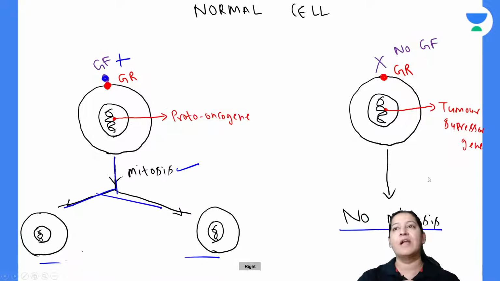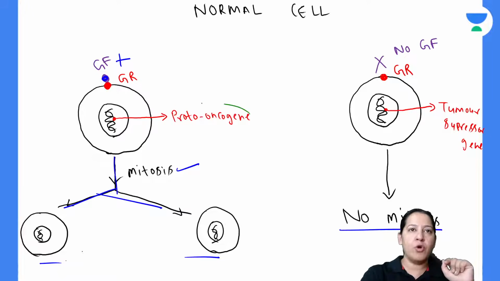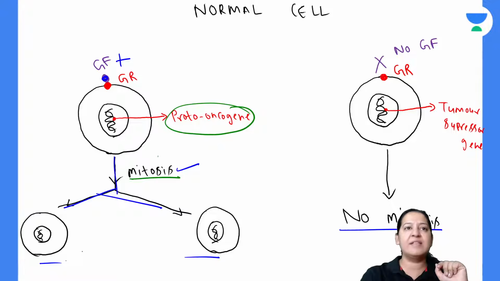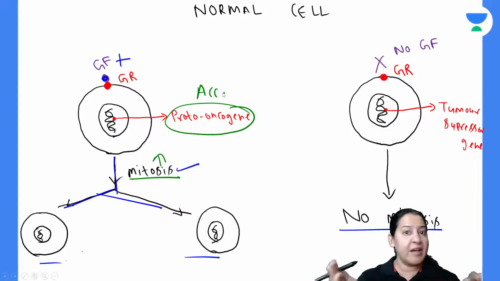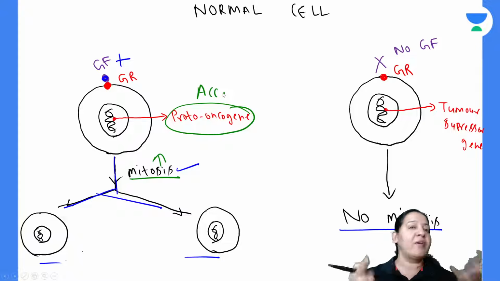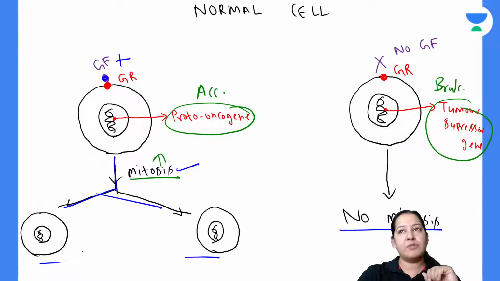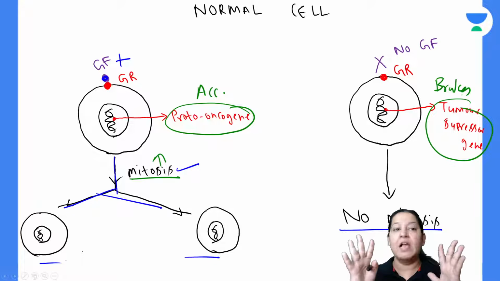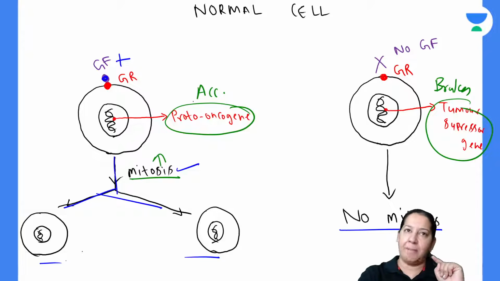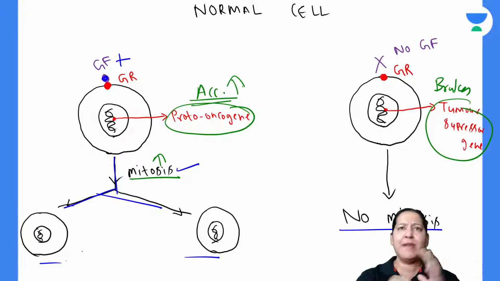Now listen to the beautiful story. Can I say proto-oncogene is the gene which increases the rate of mitosis? So it is like the accelerator of a car. The accelerator increases the speed, like increasing the speed of mitosis. And can I say tumor suppressor genes are the brakes of the car? Because when we apply brake, the speed is decreased. Whenever I want to increase the speed of the vehicle, I will apply the accelerator, and whenever I want to decrease the speed, I will apply the brake.